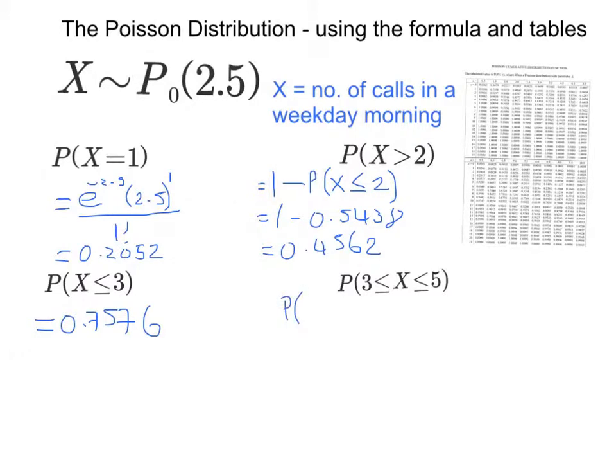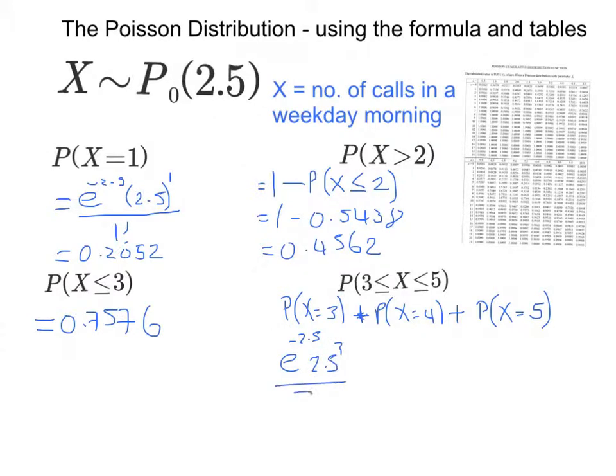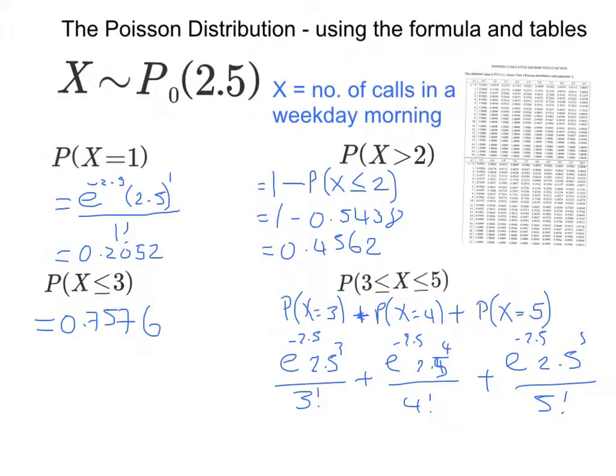Okay, for this last one, I'm looking at the probability that x is between 3 and 5, so it could be 3, or 4, or 5. Well, I could do these individually, to be honest. I could calculate the chance that it's 3, e to the minus 2.5, 2.5 to the 3 over 3 factorial, plus e to the minus 2.5, 2.5 to the 4 over 4 factorial, plus e to the minus 2.5, 2.5 to the 5 over 5 factorial. I could do that, or I could be a bit more clever and use the tables.